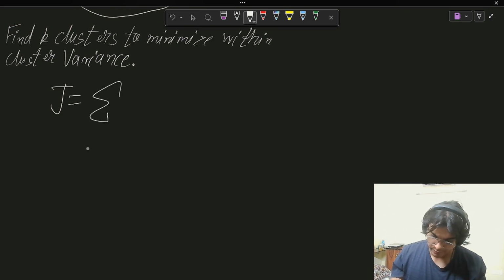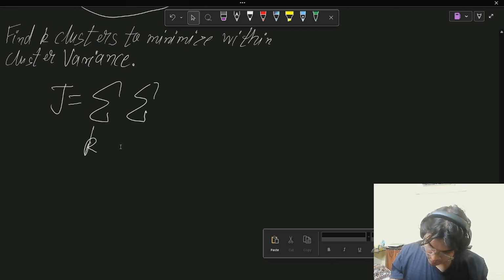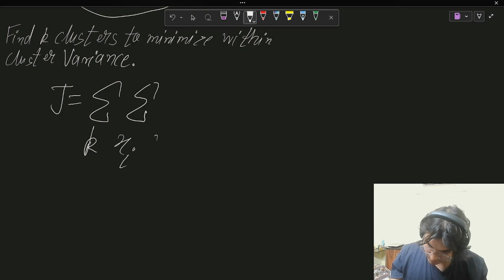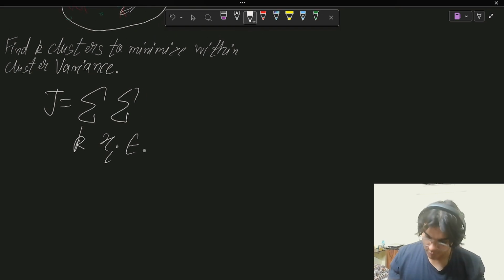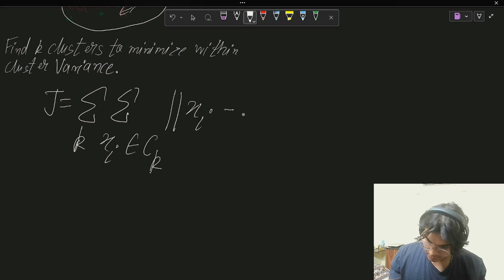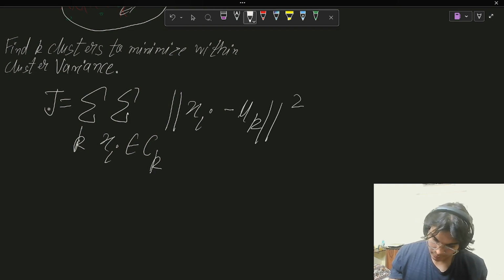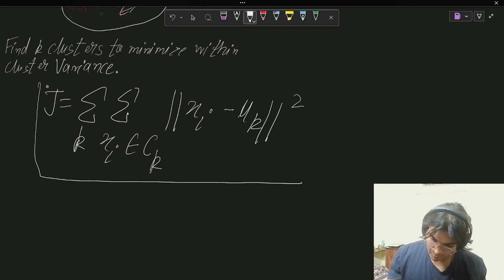It's the summation over k, summation over xi belongs to ck, of xi minus mu k, whole squared. Don't get overwhelmed looking at this.